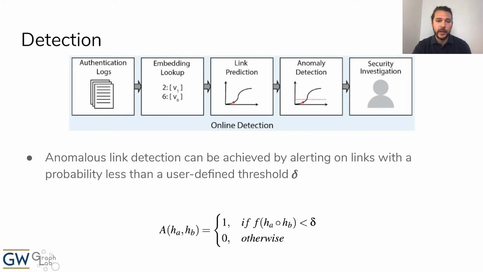We can then define a simple user-defined threshold delta, and if the probability of the link is less than this threshold delta, we generate an alert for the authentication event and forward it to a security analyst.